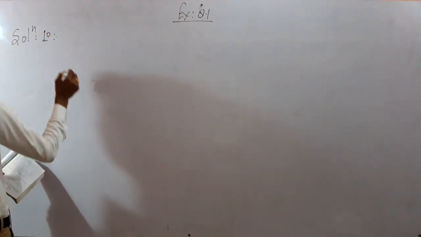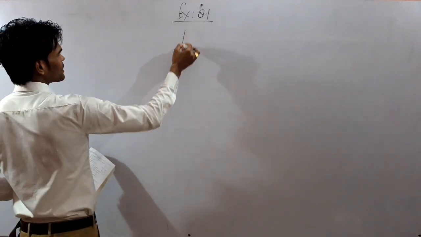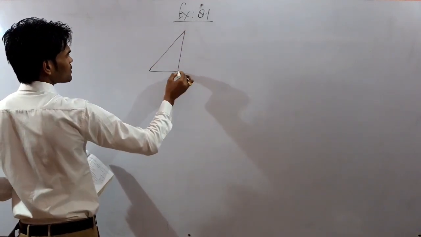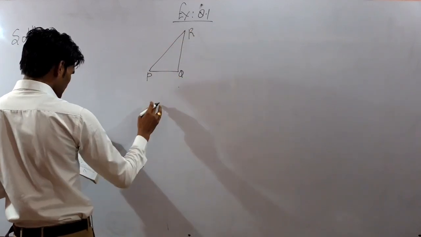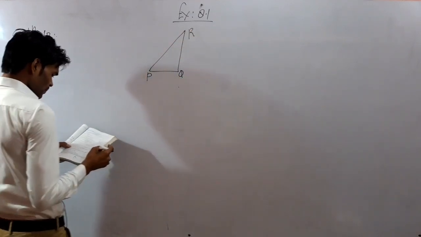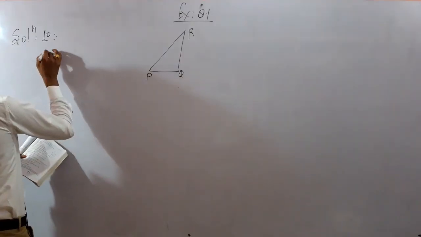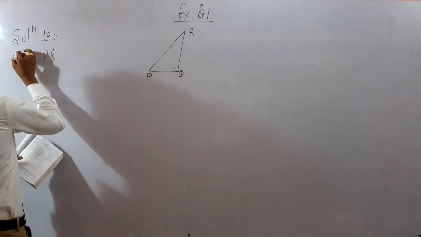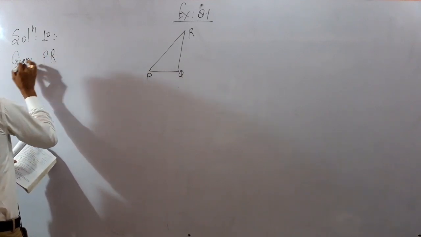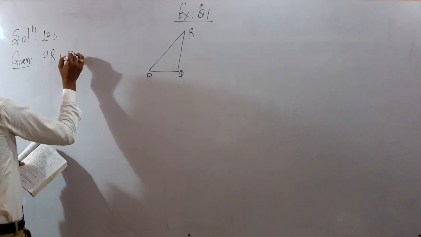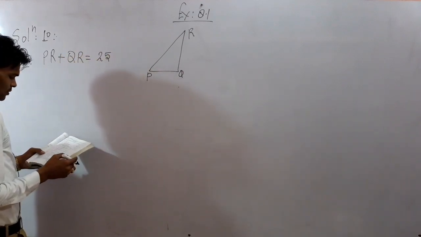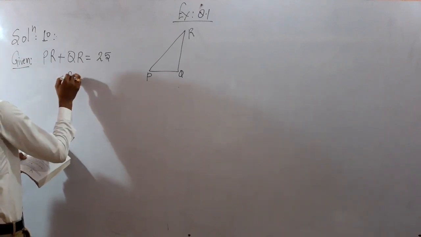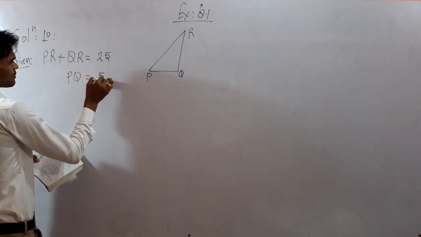We are given a right triangle PQR over here. P, Q and R, right angle at Q. We are given that PR plus QR is equal to 25, and also we are given PQ is equal to 5.